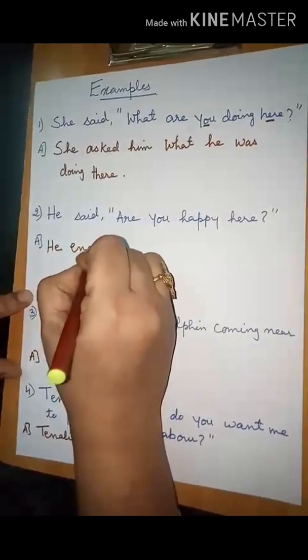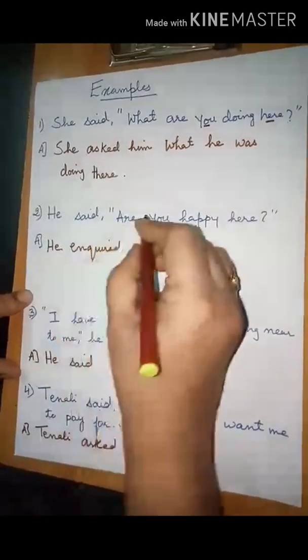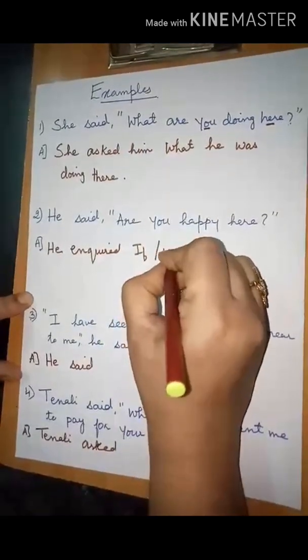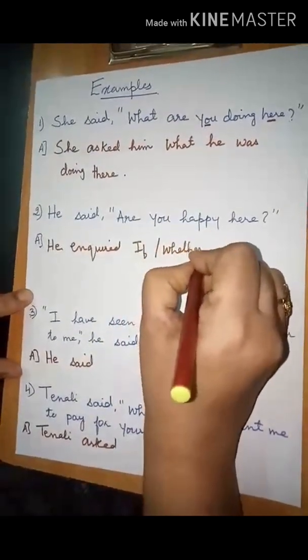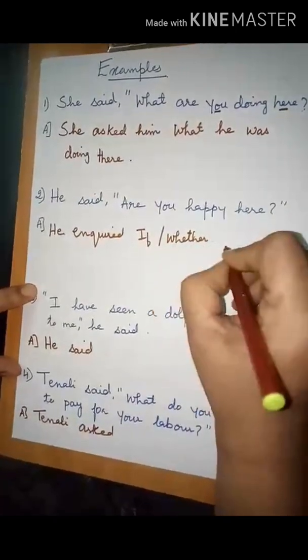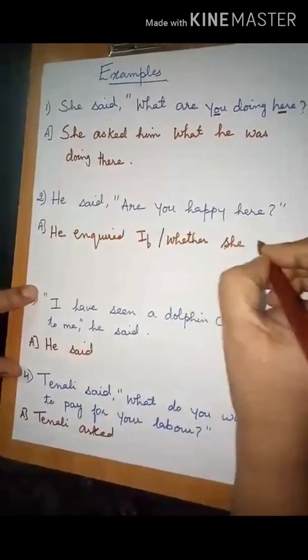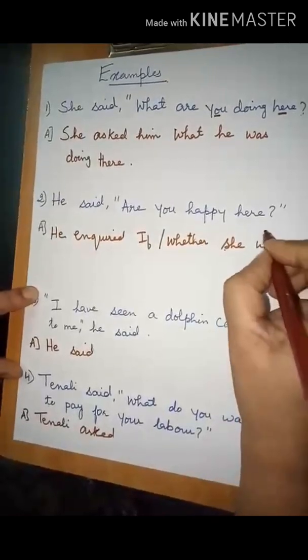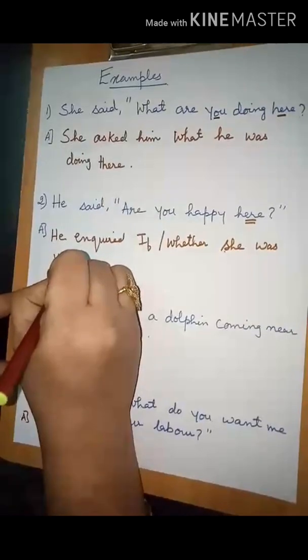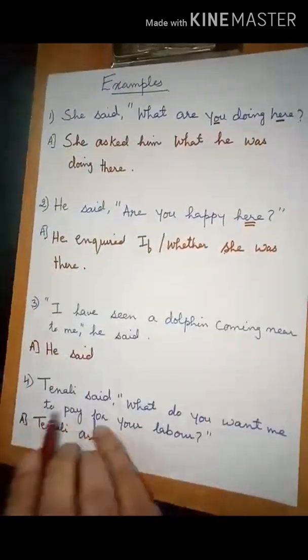He inquired. You can use if or you can use whether, any one of them. He inquired if she was happy there. Again here will be changed into there. Put a full stop here.